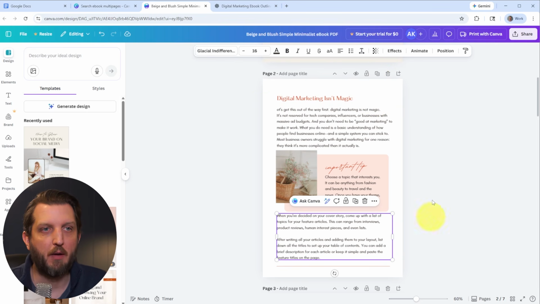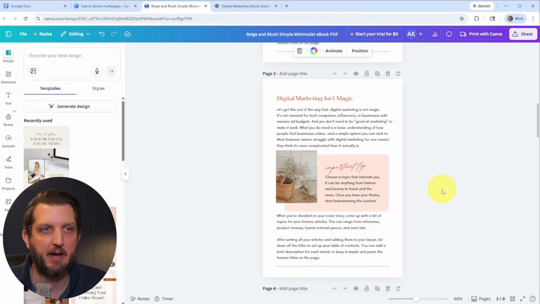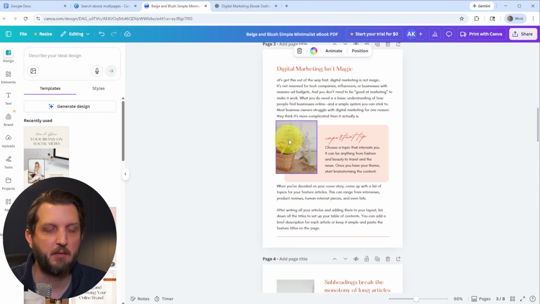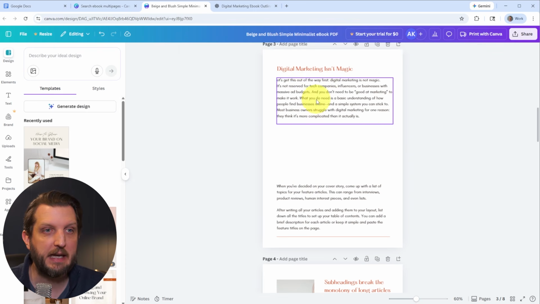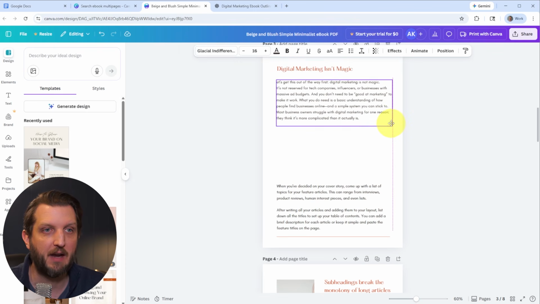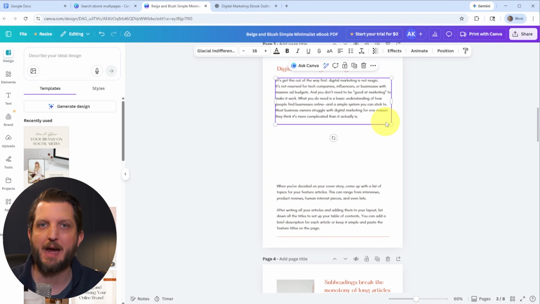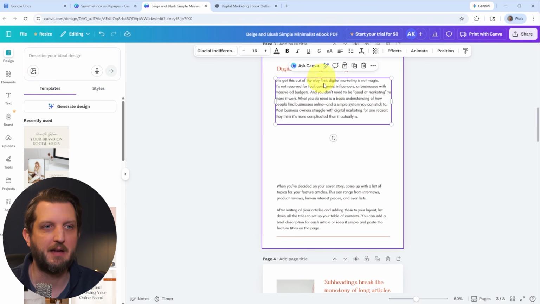If you need more of this page, you can always go up here and duplicate the page to have another one of them, just like that. Maybe you just want a page with text, so you could take this section here and delete it and just have a text section. Whatever you need to do to match the formatting of the content that you have.